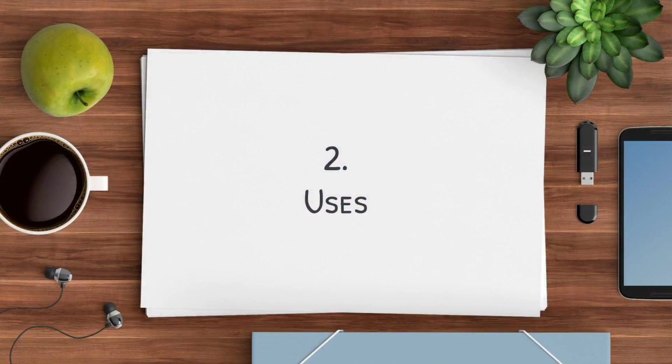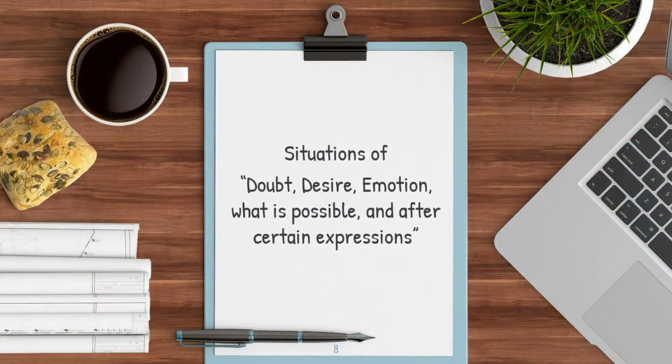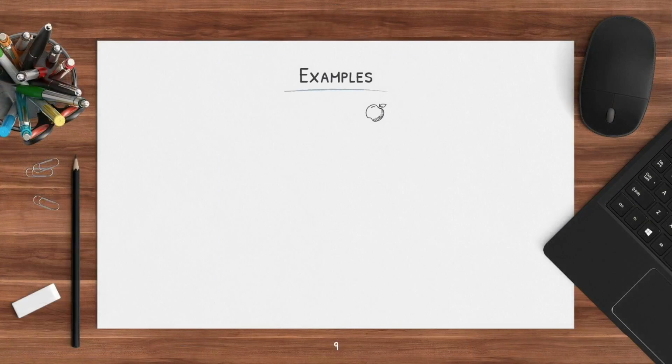But when do we exactly use subjunctives? We use them in situations of doubt, desire, emotion, what is possible, and after certain expressions. Okay, so let's go over some examples. It says, I know that he eats fruits. Is that any of the doubt, desire, wish, emotions, or what is possible? Well, in this case, it's just a fact. I know that he eats fruits, so we do not need to use the subjunctive mood. Okay?